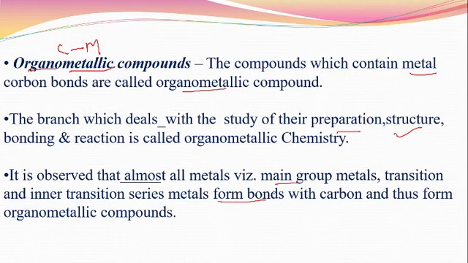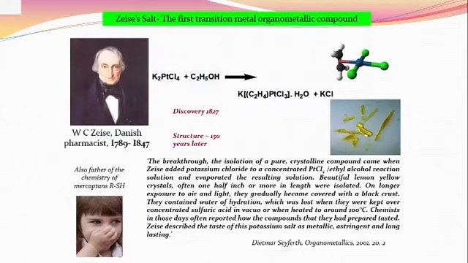Okay, but mostly the transition metal will form the organometallic compounds. Okay, so let me see some examples of organometallic compound. This is very important in your exam MCQ pattern. Here, this is the Zeise salt. Zeise salt is the first transition metal organometallic compound. This is a very important question asked in the examination.